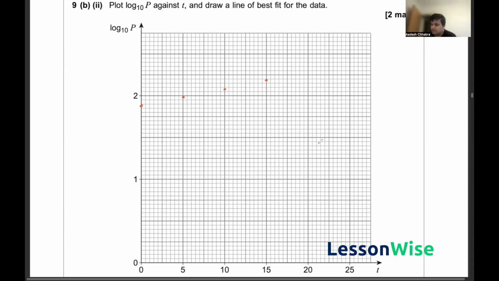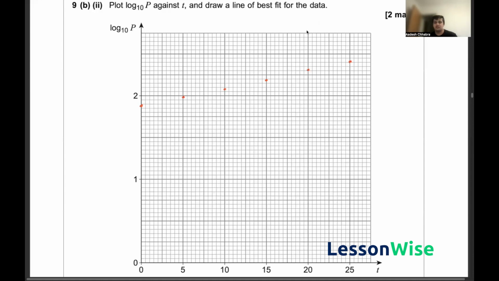And the next point, for t is equal to 20, log base 10 of p is equal to 2.31. So if this is 2.2, this is 2.3, and 2.31 will be slightly higher than 2.3, roughly around there. And then finally for t is equal to 25, log base 10 of p is equal to 2.41. So that again would be a whole point ahead. This is 2.3, this is 2.4, so 2.41 would be roughly here. So we have our points plotted.